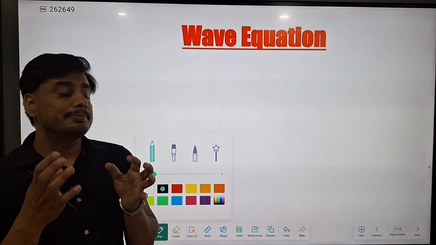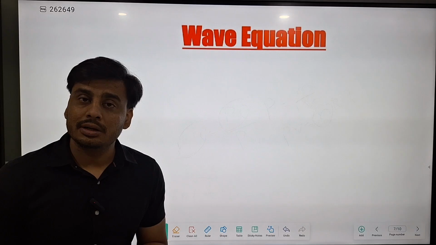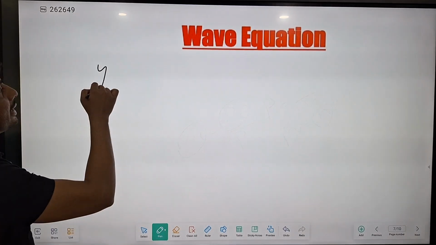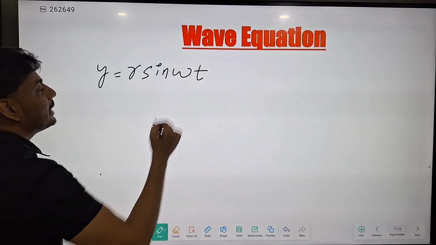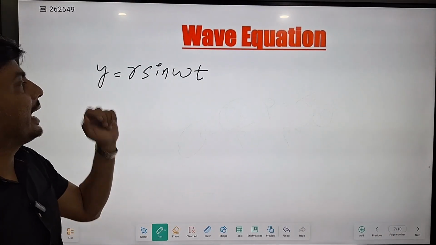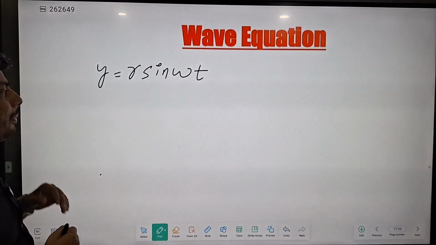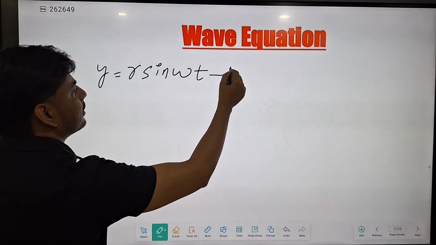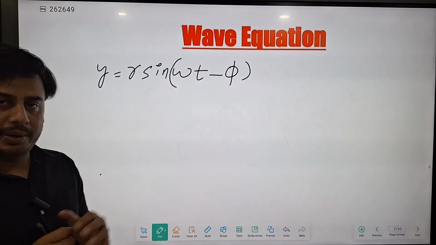Each particle of the medium always executes simple harmonic motion. So we can write y equal to r sine omega t. This is the displacement of each particle, where r is amplitude, omega is angular frequency, t is the instantaneous time. If phi is the phase difference, we can write omega t minus phi, where phi is the phase difference.